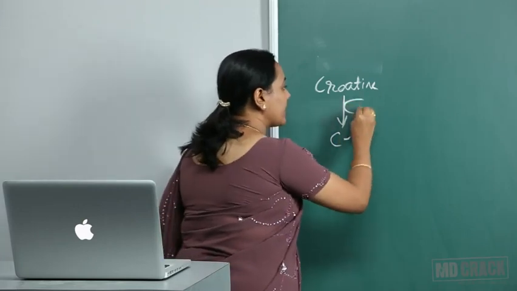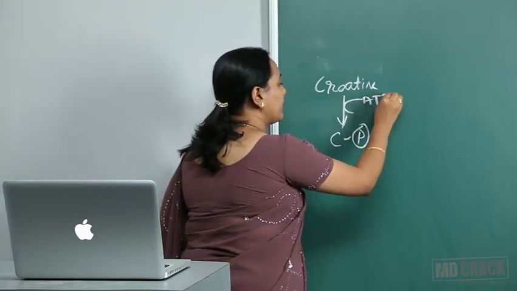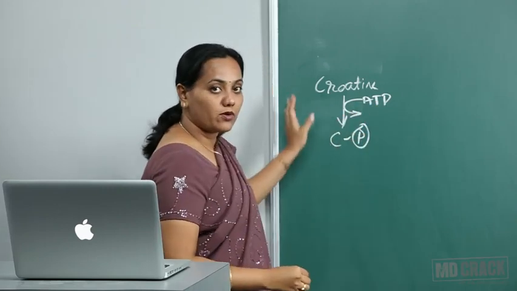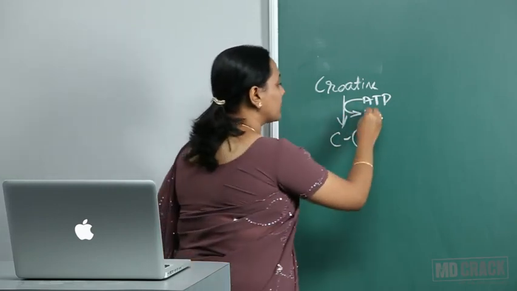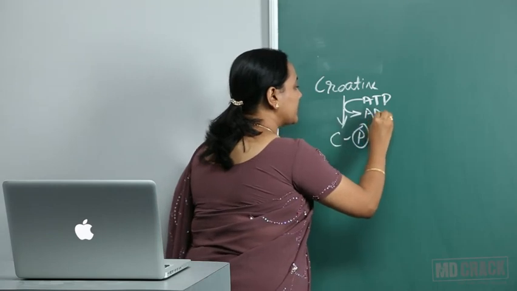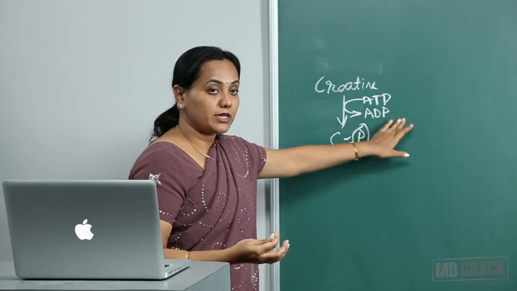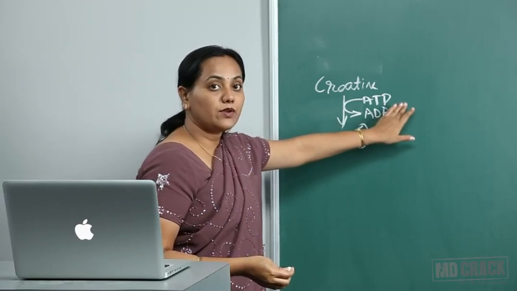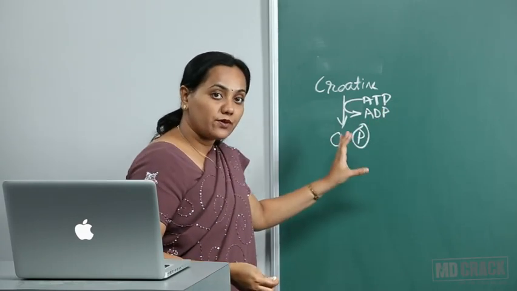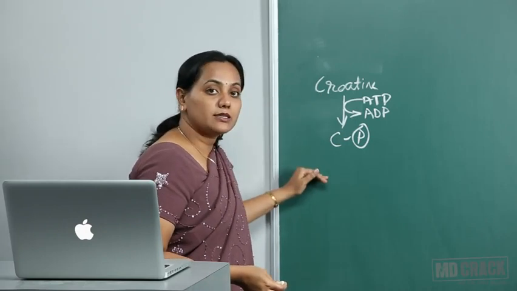Whenever there is extra ATP, all this ATP will give more and more of its phosphate group and creatine phosphate is formed, and ATP is converted to ADP, so that it won't inhibit the other pathways which help in the formation of ATP. So ATP production will continue and creatine will act as a storehouse.